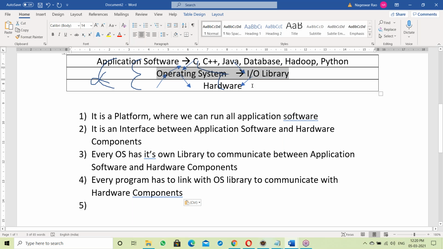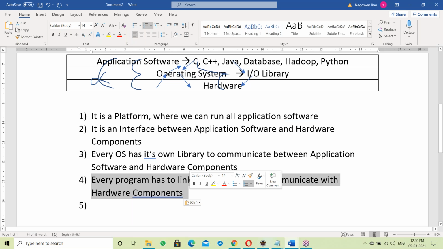Once linked with the OS library, execution starts, and using the library it communicates with the hardware components. So every program has to link with the OS library to communicate with hardware components.